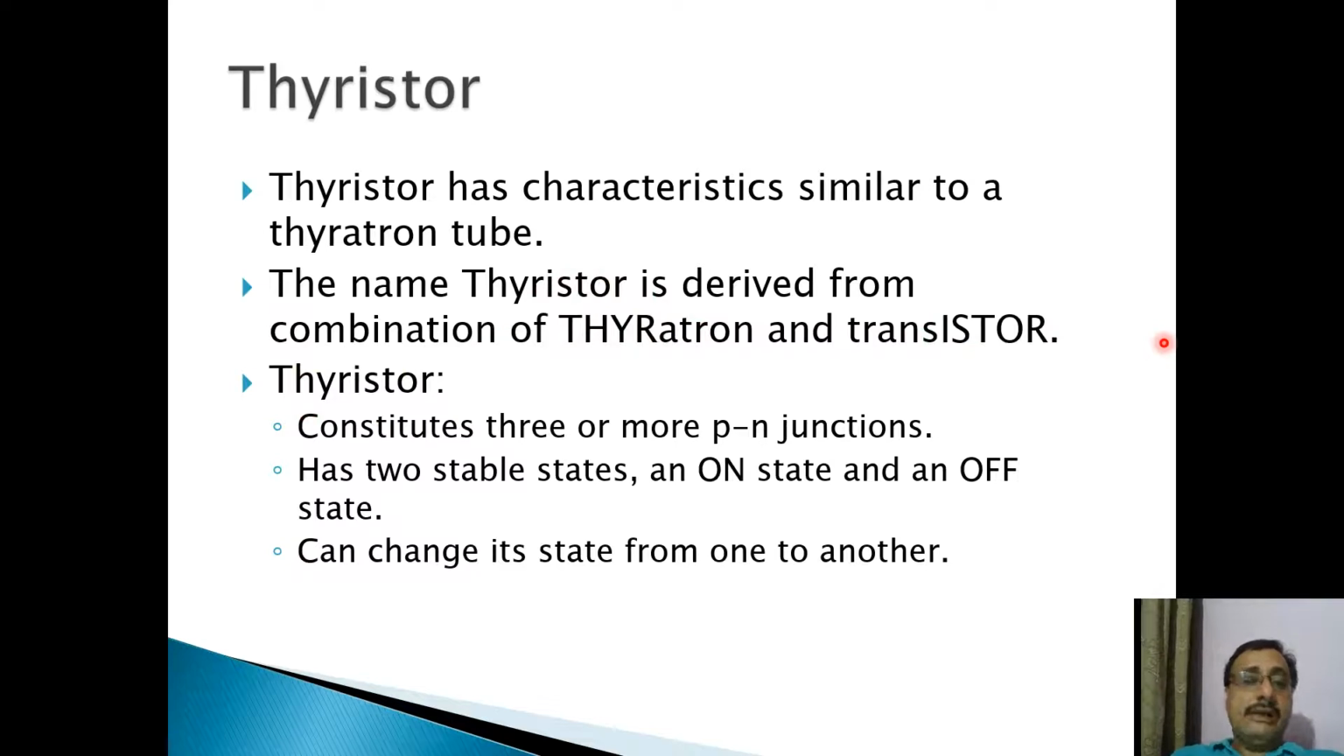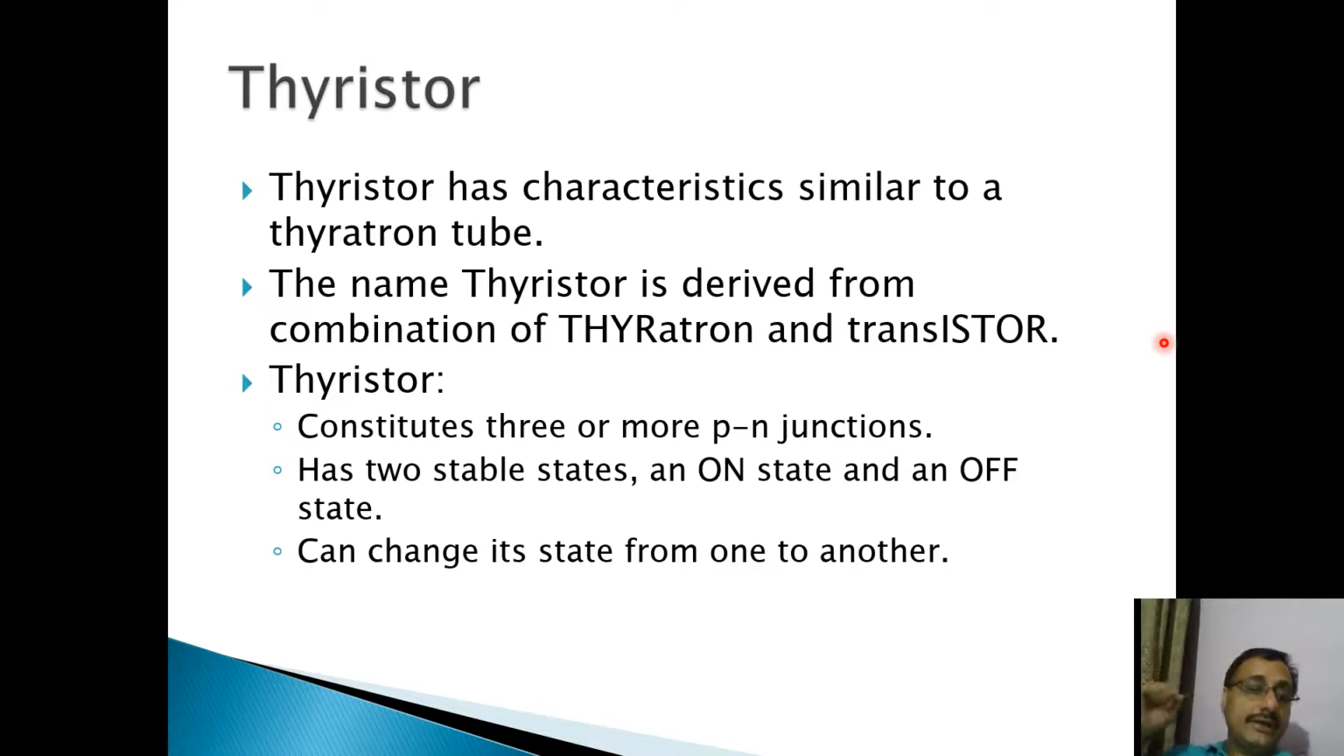Now, what components are covered in thyristor? Thyristor devices are having three or more PN junctions. There are some exceptions also, but most of the components used in thyristor are having three or more PN junctions. Now UJT is an exception in this. UJT is a thyristor device, but it is having only one junction. But most of the devices used in thyristor are having three or more PN junctions.